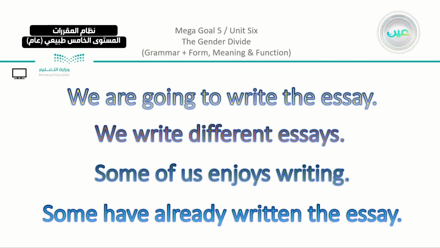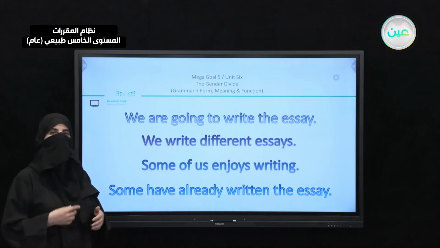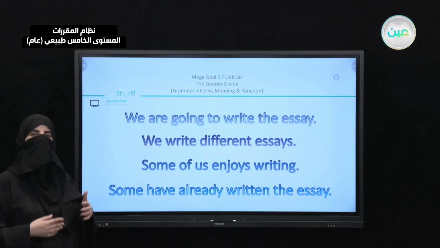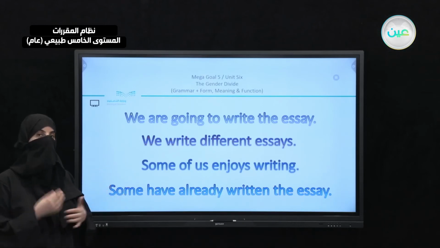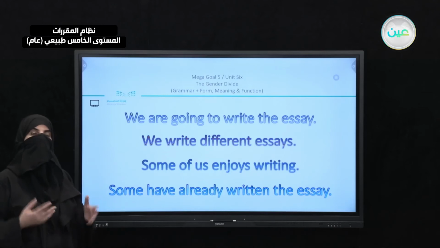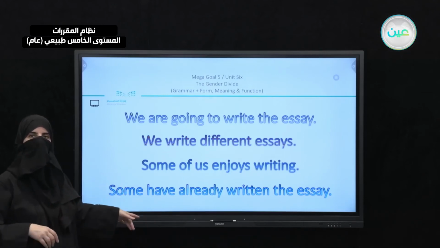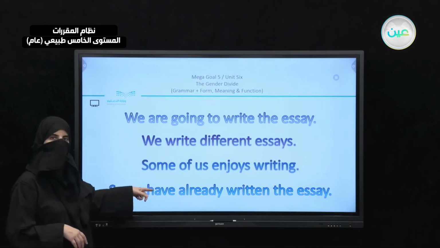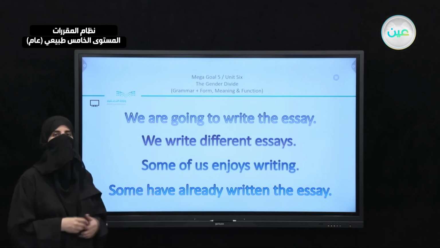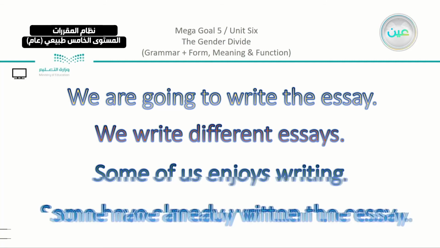Some of us enjoy writing and some have already written the essay. So these are just examples of what we have done. We have also used the future, the gerunds as well, the infinitives. But basically in this part we are going to just focus on the last one, which is using "have" or "has," which is the perfect tense. So let's just move on to the perfect tense.